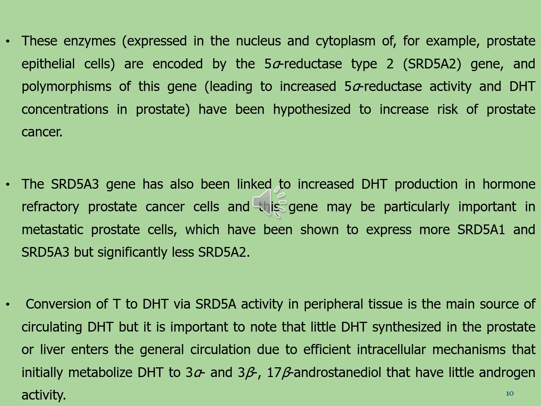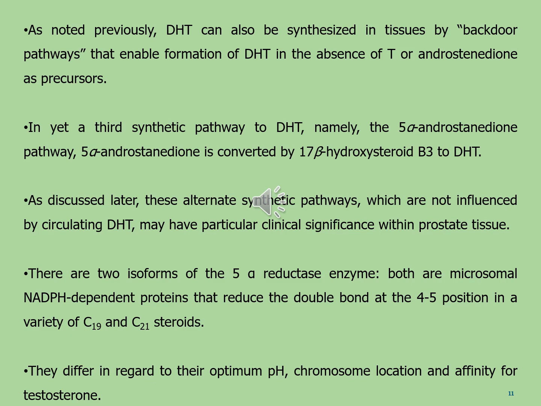DHT, but it is important to note that little DHT synthesized in the prostate or liver enters the general circulation, due to efficient intracellular mechanisms that initially metabolize DHT to 3-alpha and 3-beta androstanediol that have little androgenic activity. As noted previously, DHT can also be synthesized in tissues by backdoor pathways that enable formation of DHT in the absence of testosterone